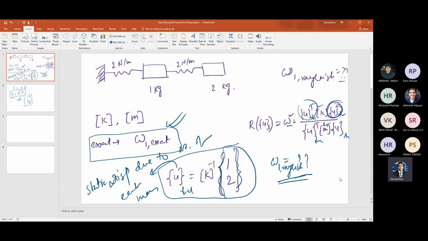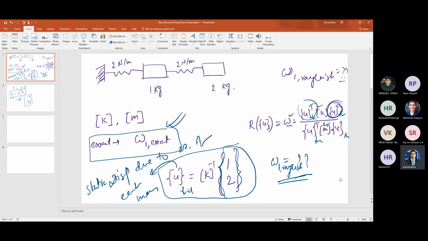So it can be easily done for 2, 3, 4 degrees of freedom, it doesn't matter, right? Obviously the calculation will be more involved and you will not be able to do it during the class time. So please practice similar types of problems. And as I repeatedly mentioned during the classes, please go through the solved examples from the books. All the books that I have told you, from Kraft-Penzien to Chopra to Rao, and then Meirovitch, whatever book or any other books you find, just go through the solved examples.